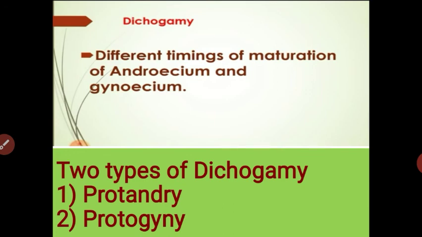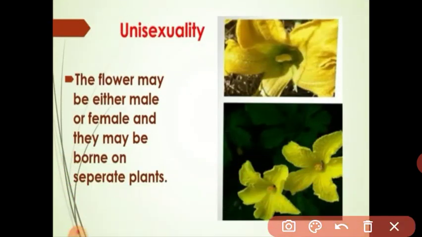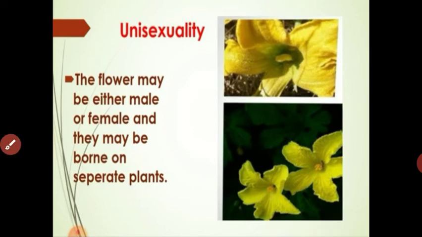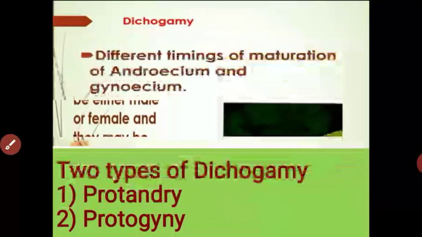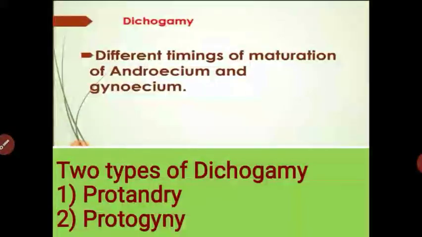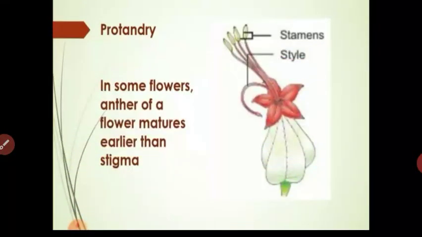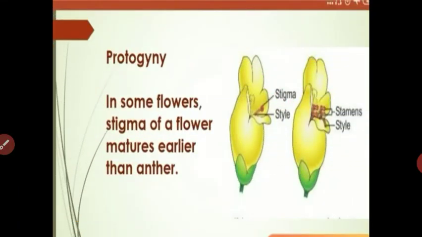Dichogamy is further divided into two types, protandry and protogamy. Protandry means the anther matures earlier than the stigma, and protogamy means the stigma matures earlier than the anther. These two conditions also favor cross pollination.